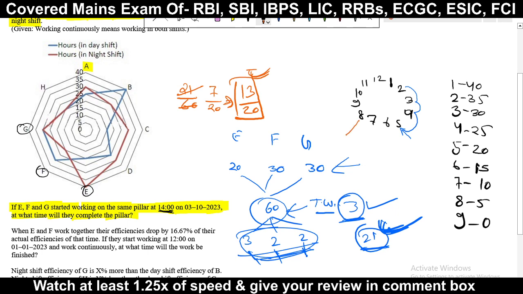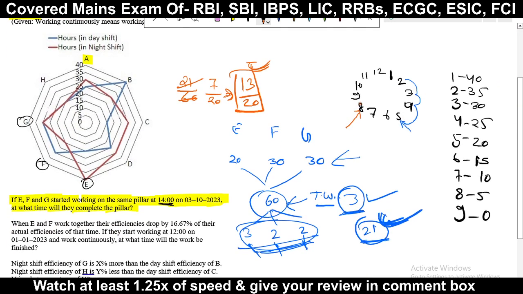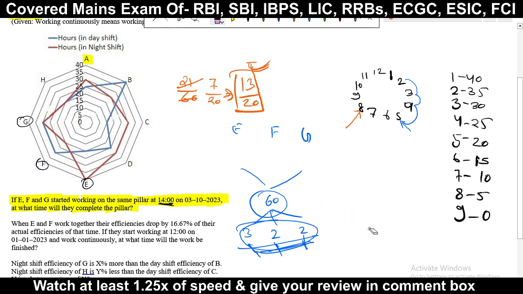Now the night shift will start from 8 o'clock. Once again you see here, 8 o'clock, and it will go up to 4 o'clock. So how many hours will there be then? 8 hours will be there. If you count, 4 hours this and 4 hours this, 8 hours. So we don't know how long they will take. So in this condition, again that same procedure we will use.